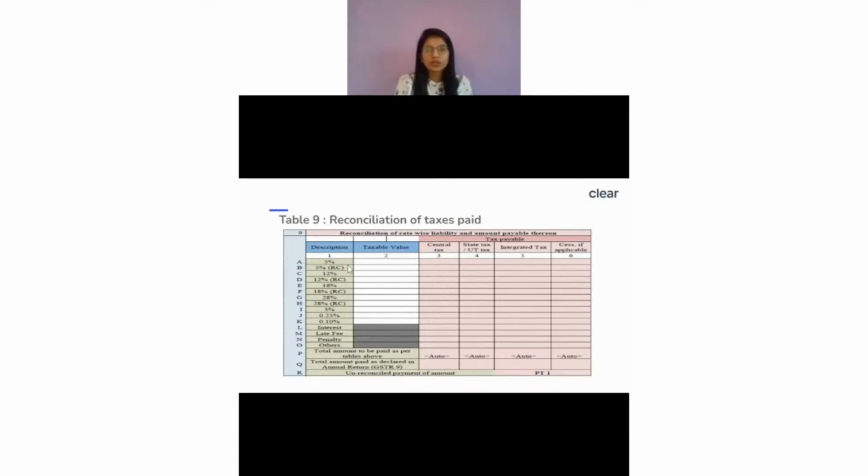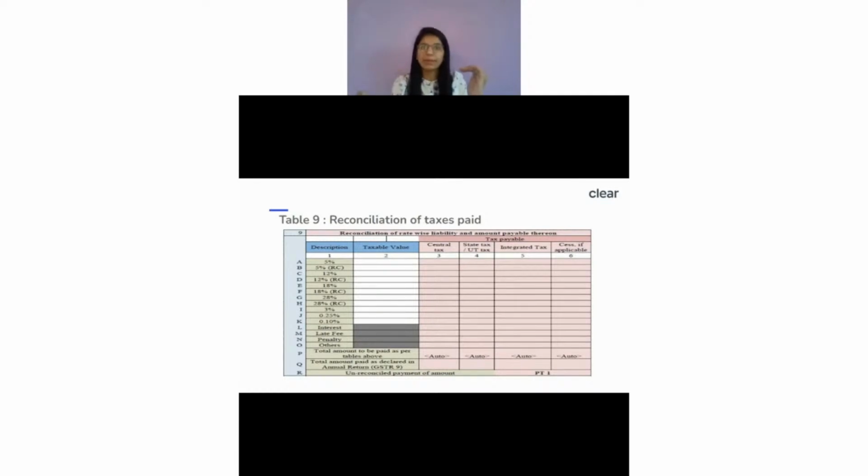So here you will just show that entire value, and you will get a total amount as per this entire table. So this is as per your books of account, that is, what was your liability as per your books of account at a rate level, and what is the total liability as per your GSTR-9. Ideally, this GSTR-9 figure will be auto computed. This will come from the value which we are showing over here, and ideally the difference between these two should always be zero. Why? Because while we were preparing GSTR-9, we would have done all the adjustments.